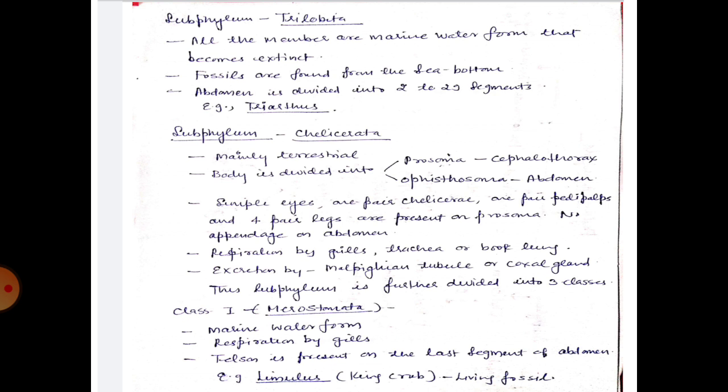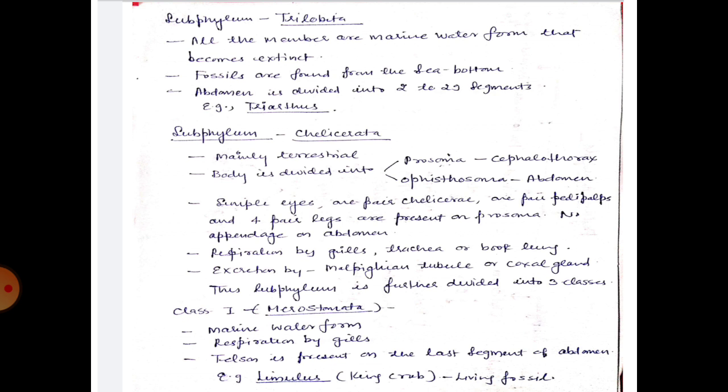These are mainly terrestrial. Body is divided into prosoma means cephalothorax and opisthosoma means abdomen. Simple eyes, one pair of chelicerae, one pair of pedipalps and 4 pairs of legs are present on prosoma. No appendages on abdomen. Respiration takes place by means of gills, trachea or book lungs. Excretion by means of Malpighian tubules or coxal gland. This subphylum is further divided into 3 classes.